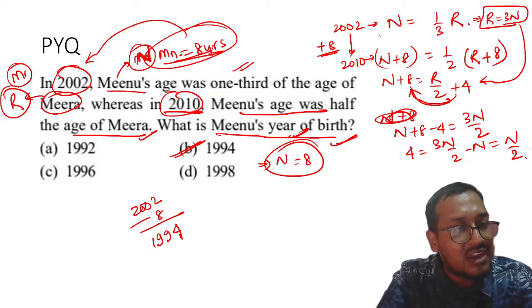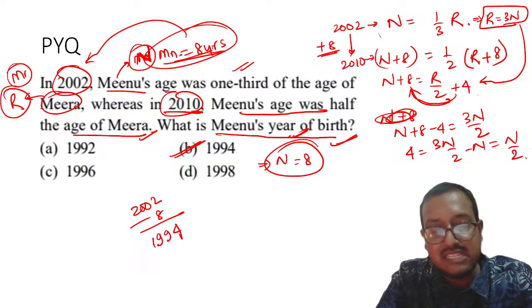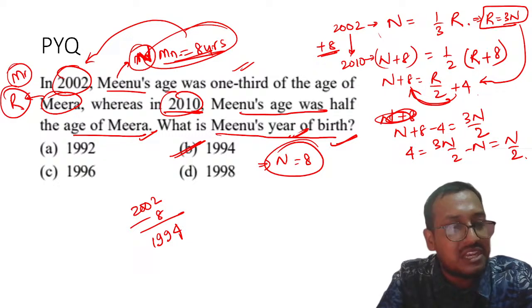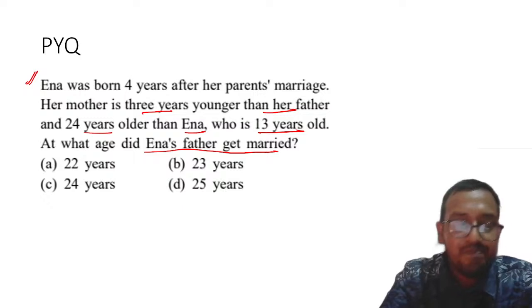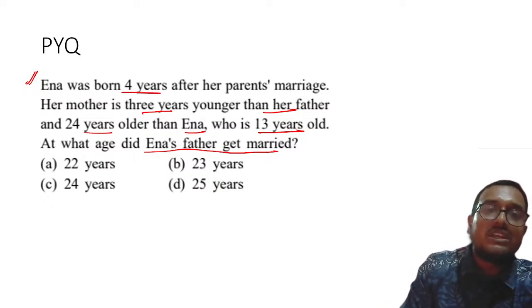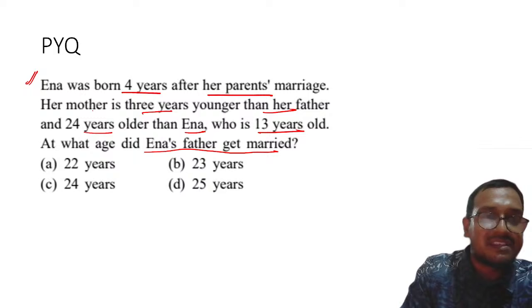And as Karthikeyan had already predicted it, it is 1994. So please remember, this should be extremely clear to all of you. Yes, Karthikeyan. Thank you for that, right? Anna was born 4 years after her parents' marriage. Yes, correct. Awesome, Karthikeyan.